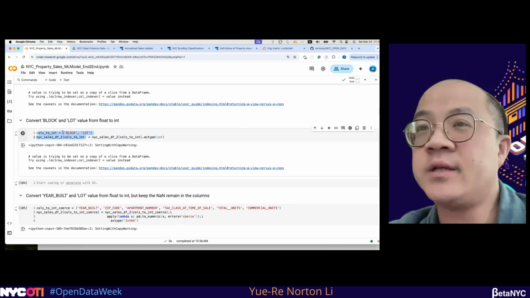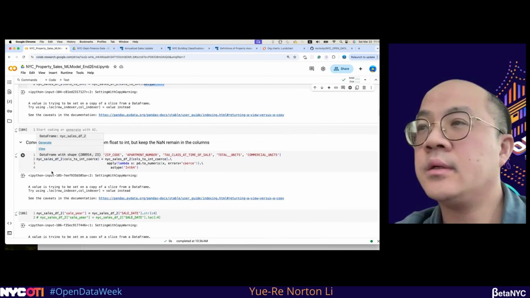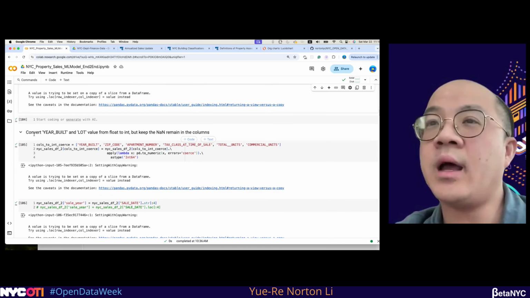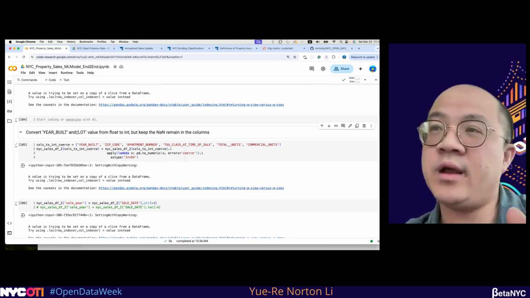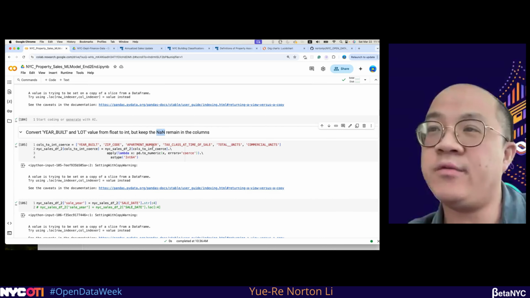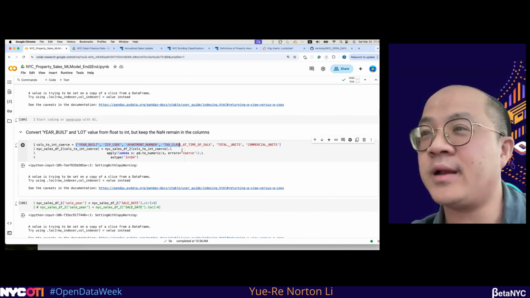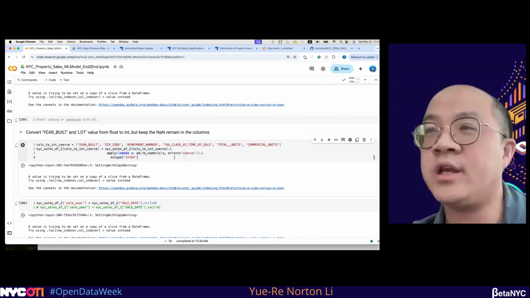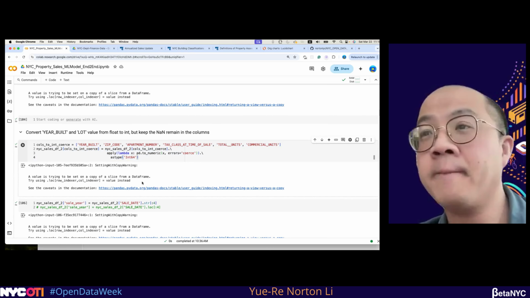Another example is the block and the lot. Here, I also need to convert these into integers. And some of the year built and the lot columns not only have integer values, but also null, missing values. In this case, we also need to keep the null values, ready for the model. So here I do something a little more complicated, using a lambda application to keep those null values in the column instead of removing them.